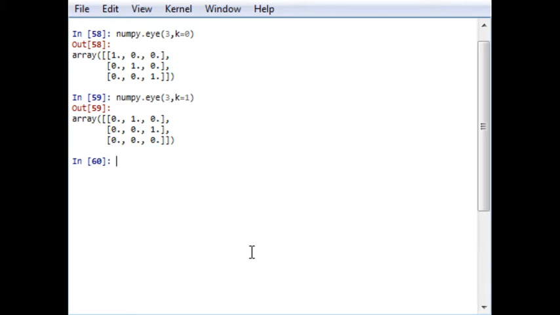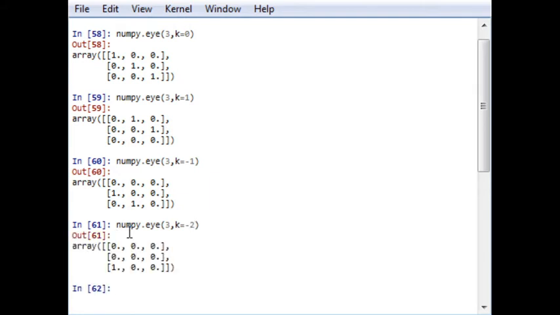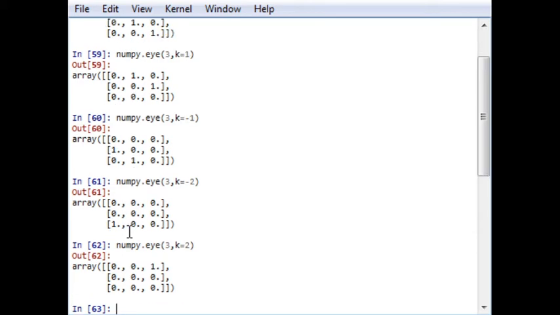By using a positive number it will shift upward, and if I use a negative number it will shift downward, which you can see here. In a similar manner, if you take -1, or -2, it will move further downward. Similarly, if you take +2, it will move 2 steps upward.